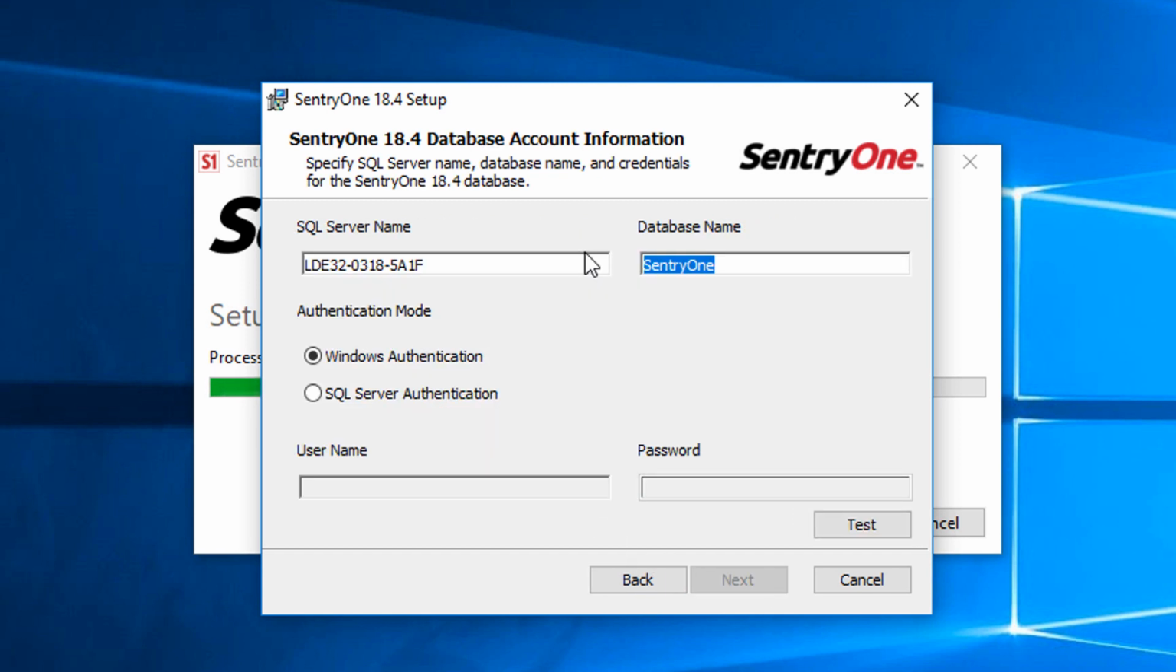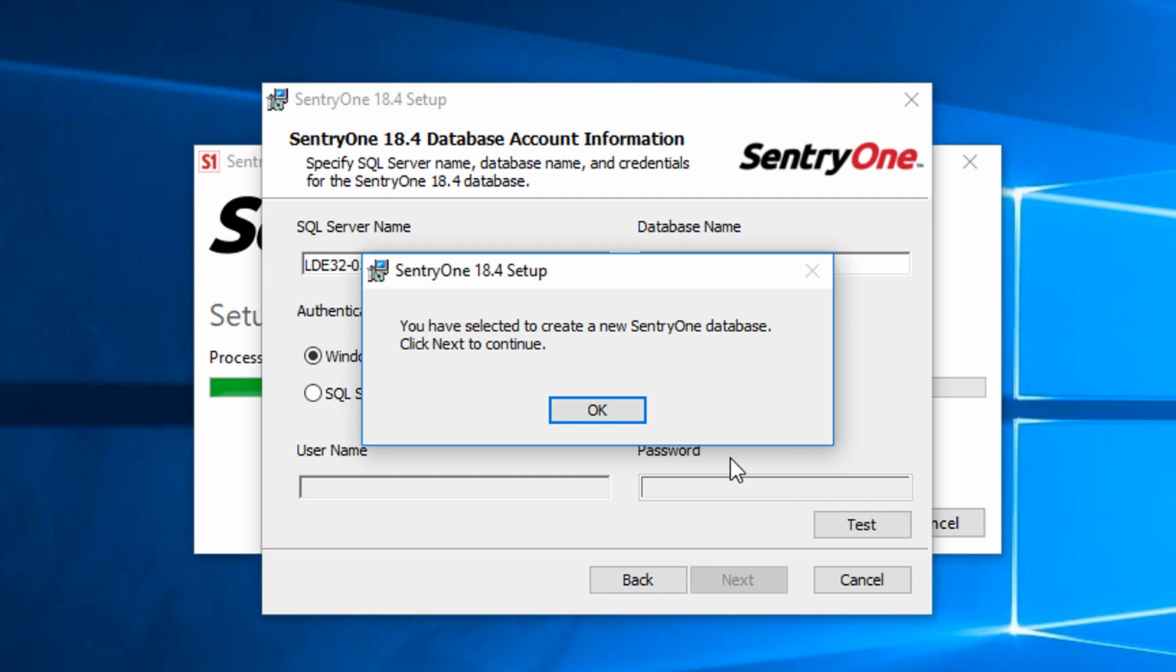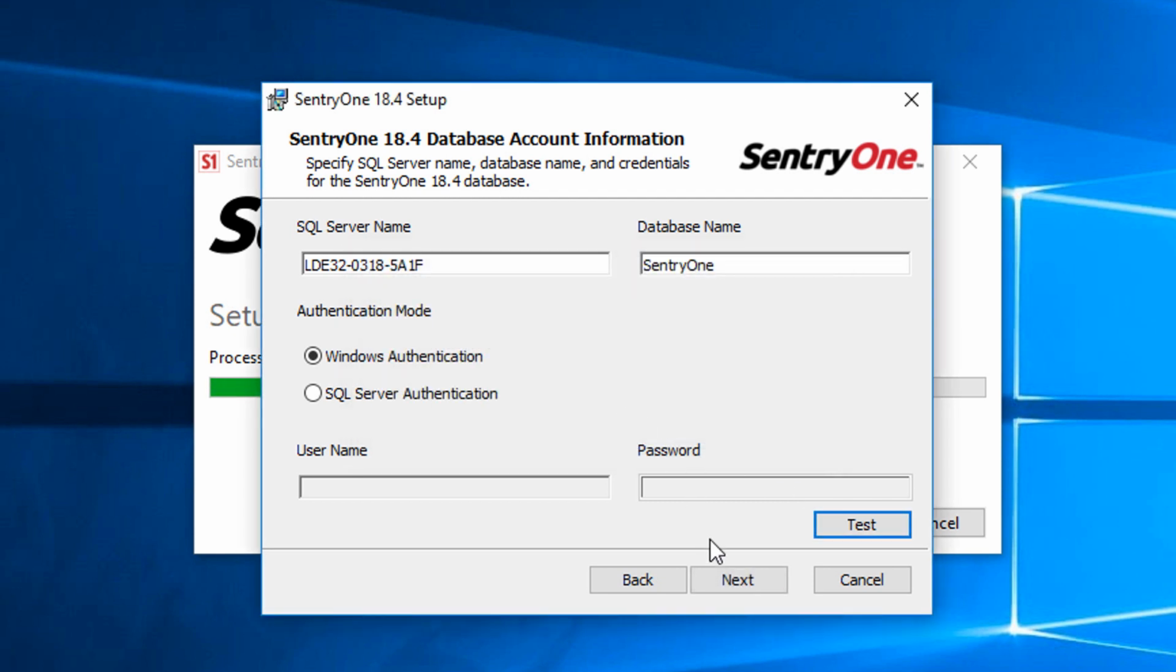On this screen, we will need to enter the name of the server where the SentryOne database will be installed, and we can provide a name for the SentryOne database. I will now test the connection by clicking on the Test button. Once we see this dialog box, we can click OK and then the Next button.